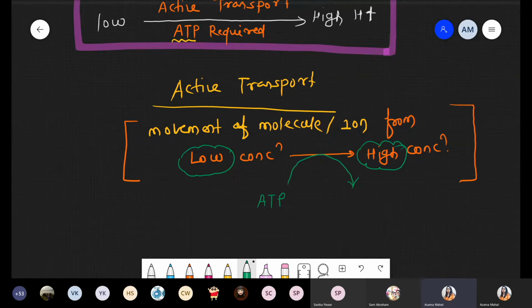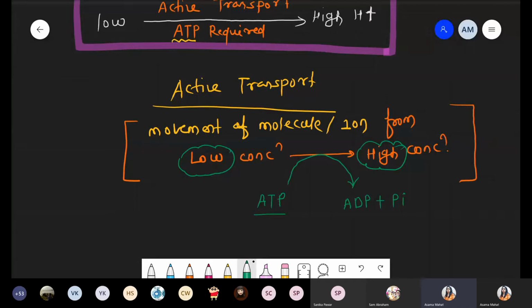It is the energy currency of the cell because it is easily available and is involved in most reactions in plants, animals, everywhere. When ATP undergoes hydrolysis, it is converted into ADP plus inorganic phosphate, Pi. Once ATP is hydrolyzed, molecules can easily move from low concentration to higher concentration.